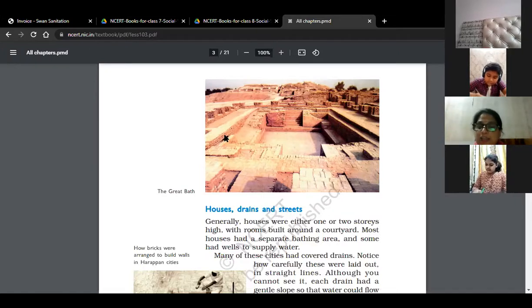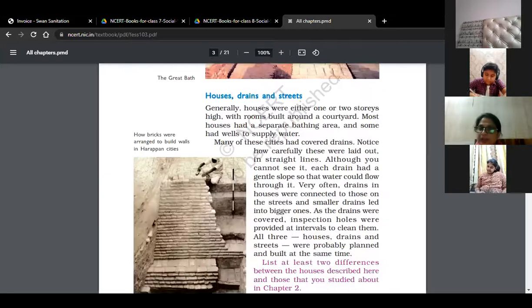Okay, and the important main feature of Harappan cities is that they had covered drains, and carefully they were led out in a straight line, and from time to time the people could inspect these drains because these drains were covered and inspection holes were provided at intervals to clean them.